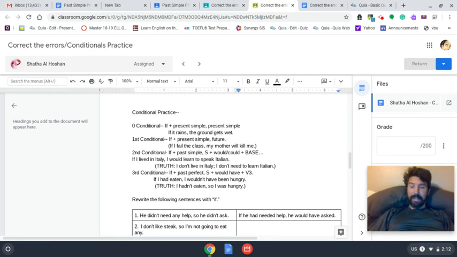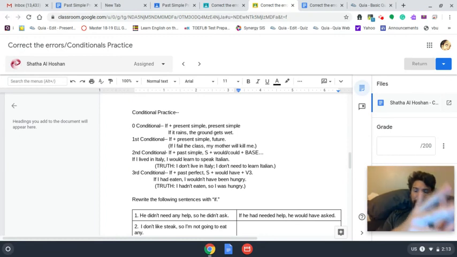This happens every single time. Okay, the first conditional is something that will happen in the future, depending on something else. So if I fail the class, my mother will kill me. Okay, so we're looking into the future.